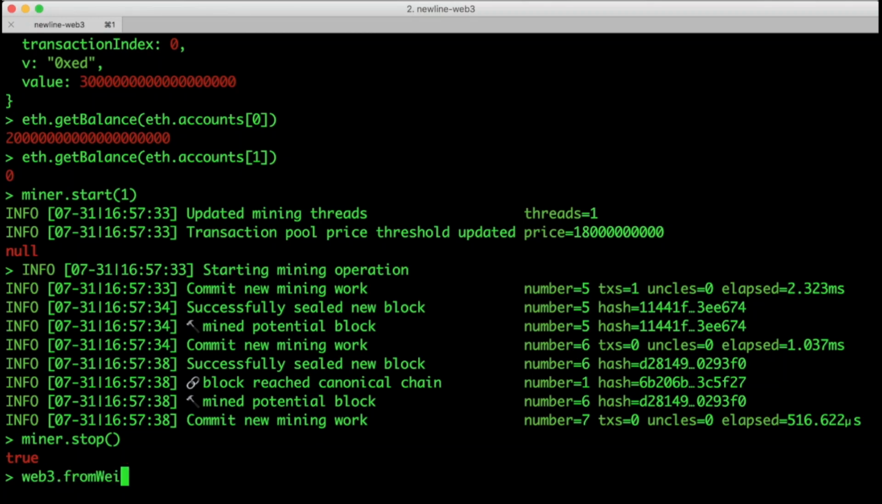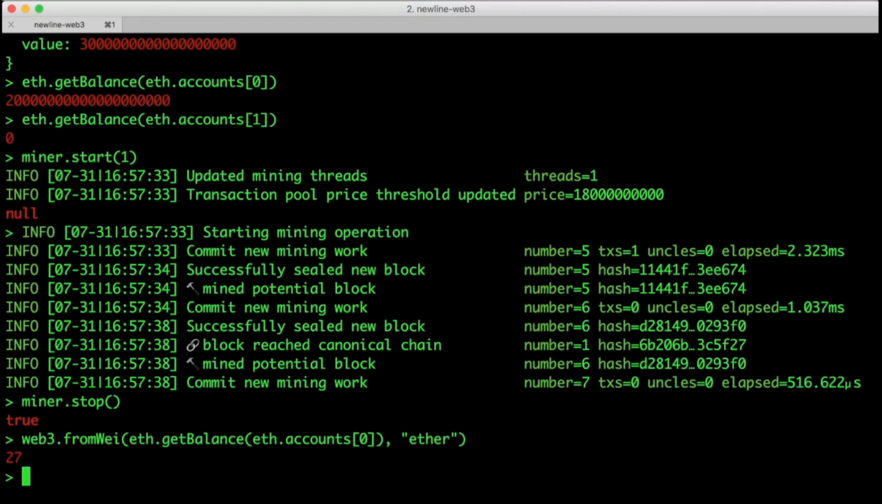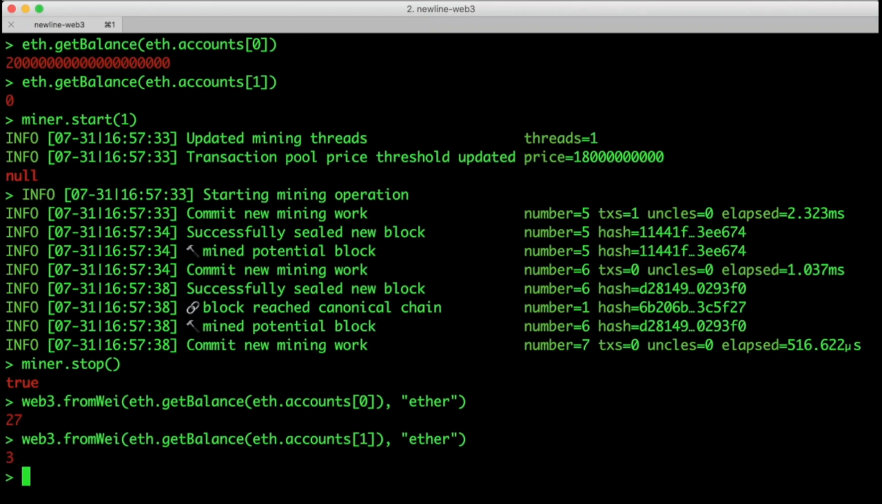Now let's try checking our balances again. This time we'll get it denominated in Ether. Well, with account 0, it's hard to tell if that worked because this is our Etherbase account, so it's earned rewards while we were mining. Let's check the destination address. Great, it has 3 Ether in that account, so our transaction worked.